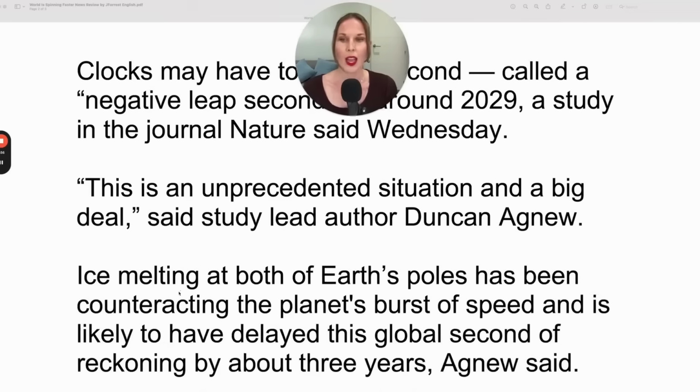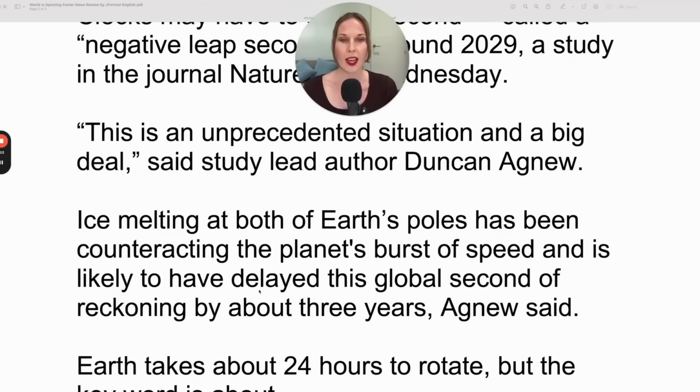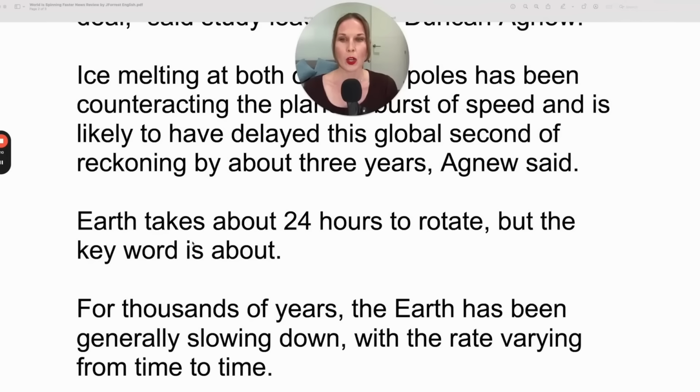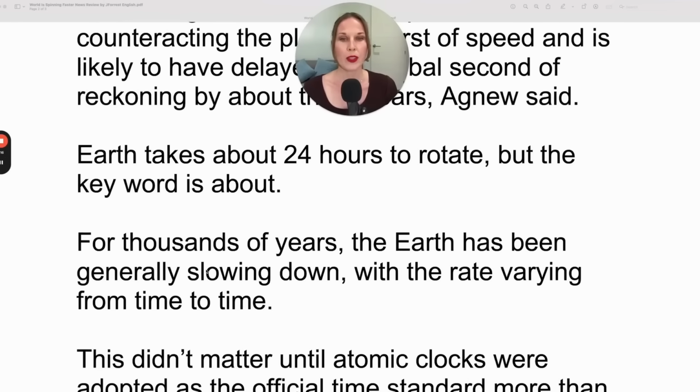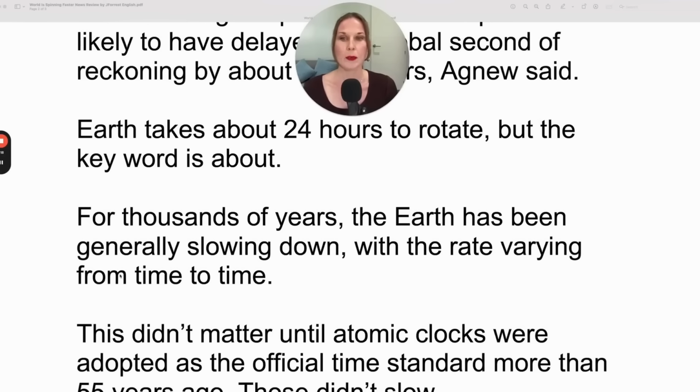This is an unprecedented situation and a big deal, said study lead author Duncan Agnew. Ice melting at both of Earth's poles has been counteracting the planet's burst of speed and is likely to have delayed this global second of reckoning by about 3 years, Agnew said. Earth takes about 24 hours to rotate, but the key word is about. For thousands of years, the Earth has been generally slowing down, with the rate varying from time to time.